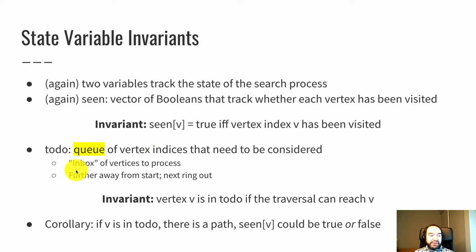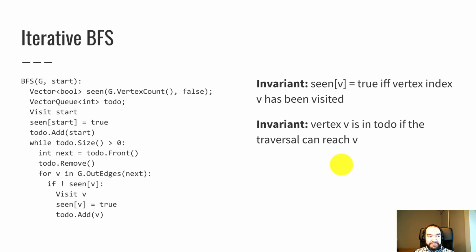Kind of the idea of this queue is it's the list of vertices that are further away from the start. So we're at the start, we've dealt with some of the vertices in the search, and then there's another layer that's further out. This queue keeps track of the vertices that are further away. They're one edge further away than the ones we've dealt with, but we haven't got to them yet. We have the same invariant that a vertex v is in this to-do queue if it's reachable. And that means a vertex in the queue might have been seen, might not have been. We're not sure. So here's the pseudocode.